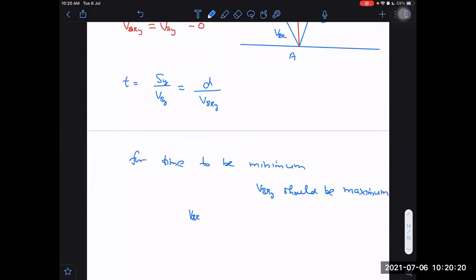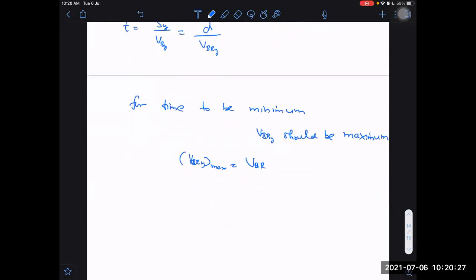But VBRY max will be equal to VBR if the total velocity is along the y-axis. Any component cannot be greater than the magnitude of the whole vector. So if I want the maximum possible value of a component, then the whole vector should be in that direction only. Yes, sir, so it should be equal to V. So what is the T minimum then? T minimum is equal to D by VBR. That is the minimum time.